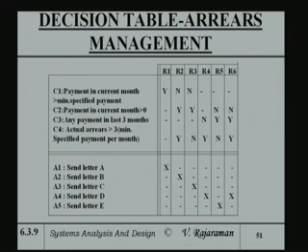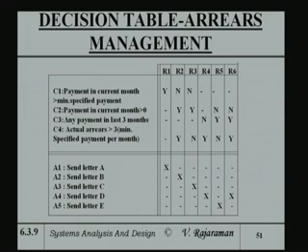In the case of rule 5, payment in current month is greater than 0, no, that means no payment has been received, and any payment in the last 3 months, yes, some payment has been received in the last 3 months, and actual arrears is less than 3 months, then you send letter E.